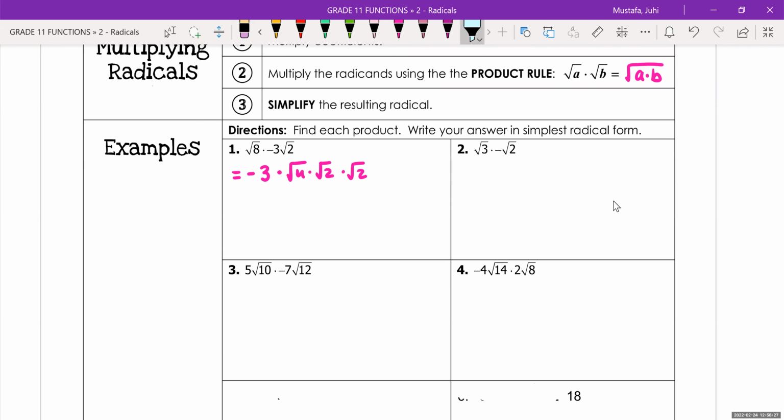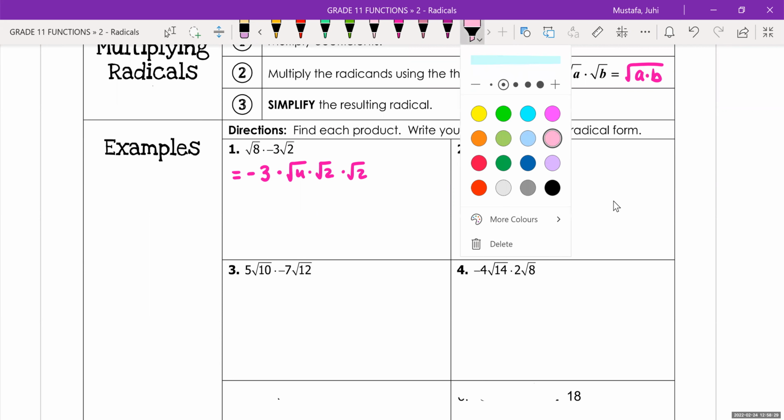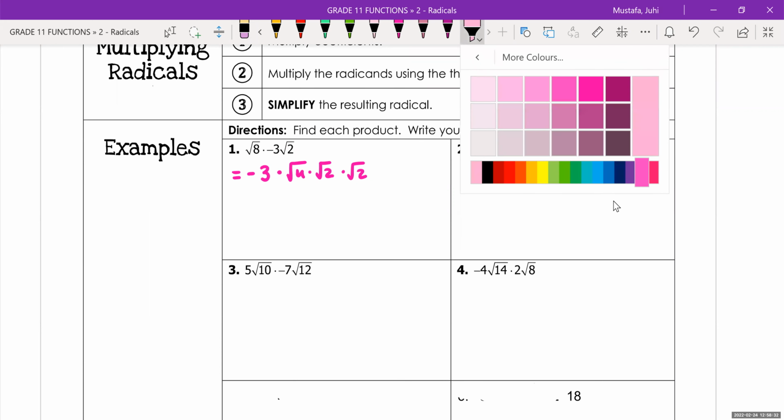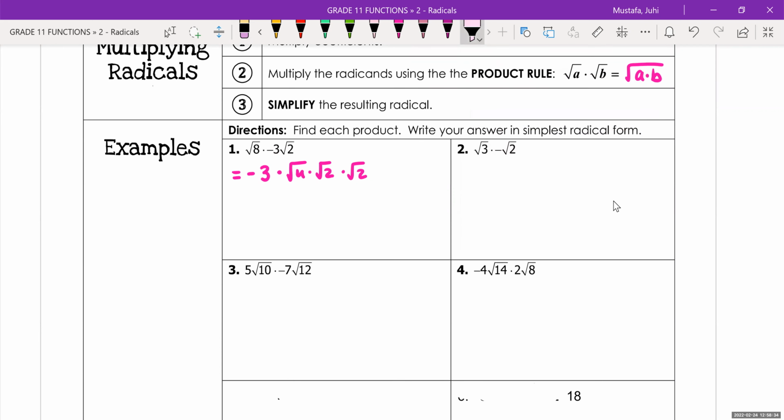We have a really good situation here because we have a perfect square and we have two radicals that match up. So my perfect square is root 4 and the two radicals that match up are root 2 and root 2. So let's keep going. Negative 3 stays where it is. Square root of 4 is a whole number 2. And root 2 times root 2 gives us 2. So what would our final answer be? Negative 12.